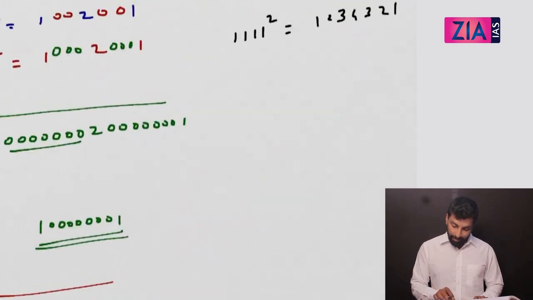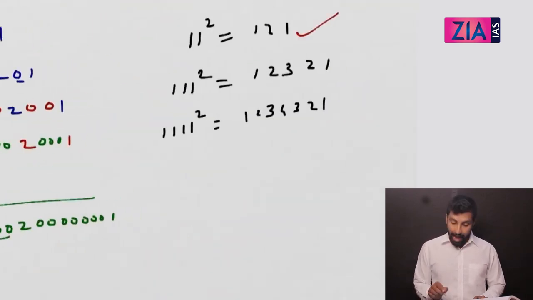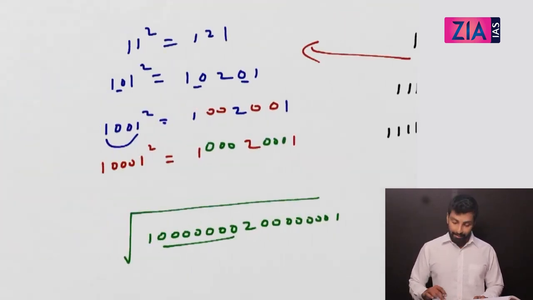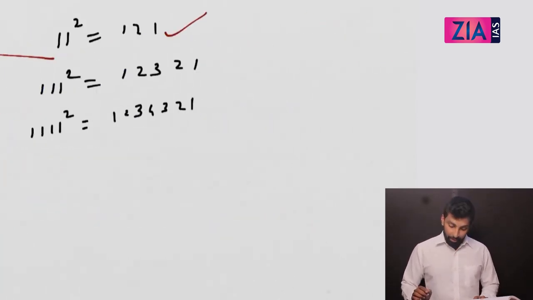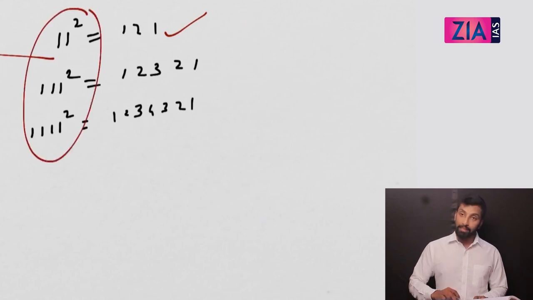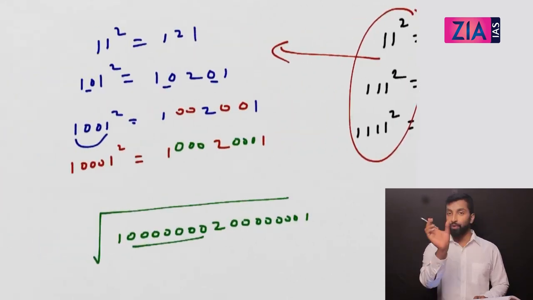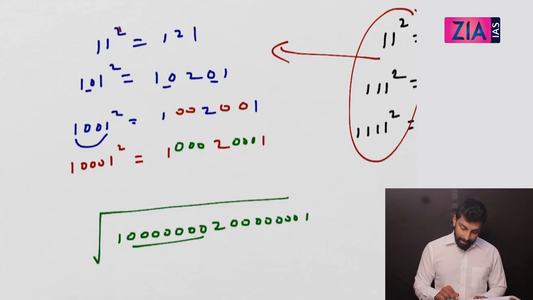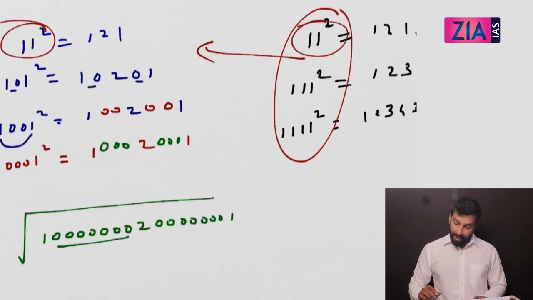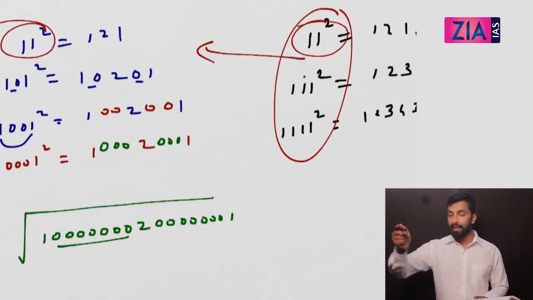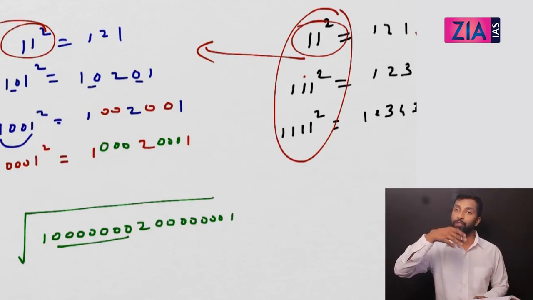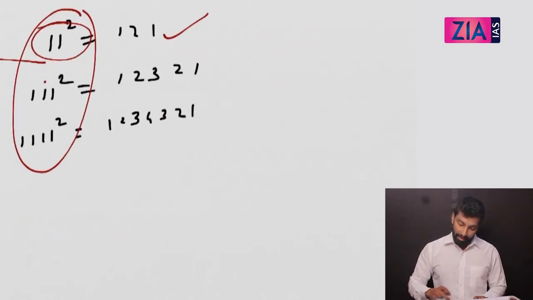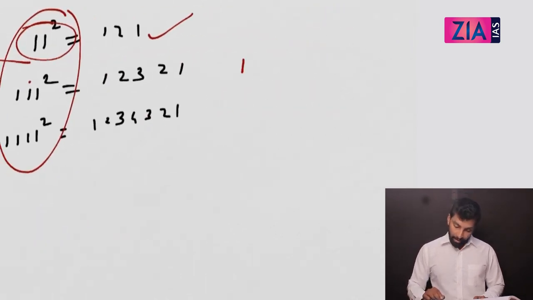So I hope this pattern is clear, and the extension of this pattern, adding 0, is clear. Now let's mix both of these patterns, okay? So here you keep on adding ones. Here you keep 11, right? This 11 and this 11 are the same, and in between you are adding ones in this case and zeros in this case. Now let's keep 11 and we'll keep on adding 0 and 1 both, okay? Let's see that pattern. So you have 11 square, 121.